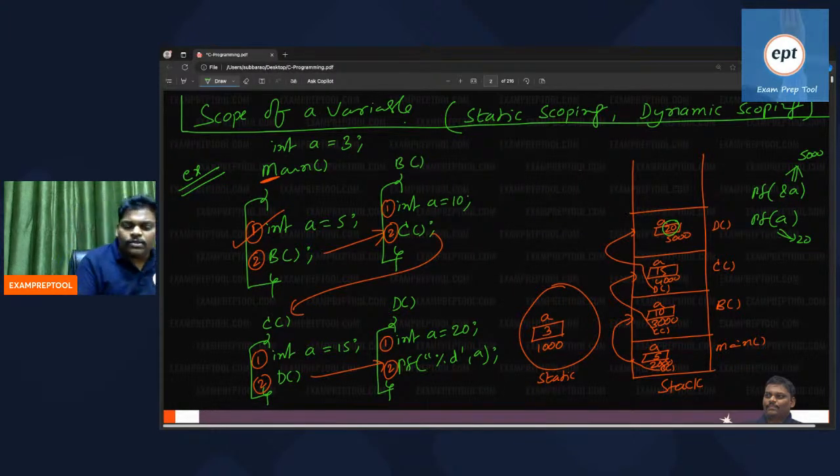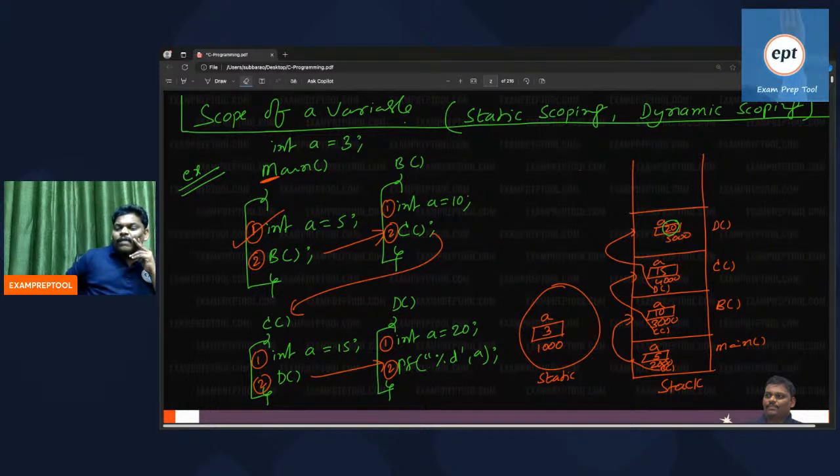Now it is the correct time to ask you: print A, what will print? What is the output of this program? Can you conclude the output of this program? I am there in the D function. The D function prints A. What will print?